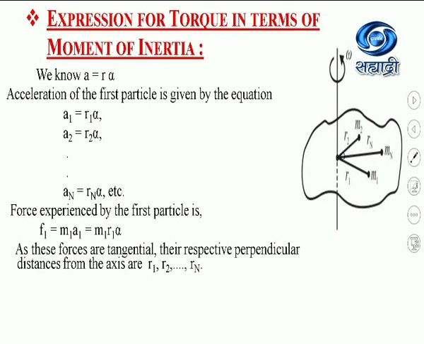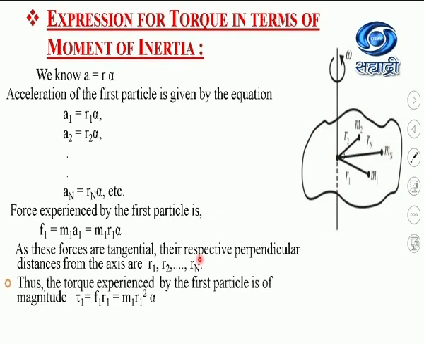Second, as these forces are tangential, their respective perpendicular distances from the axis of rotation are r1, r2, rn. Why are these forces tangential? Because the linear velocity is in a tangential direction, so this force must be in a tangential direction.